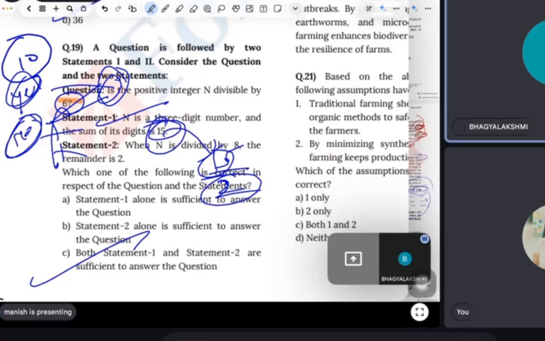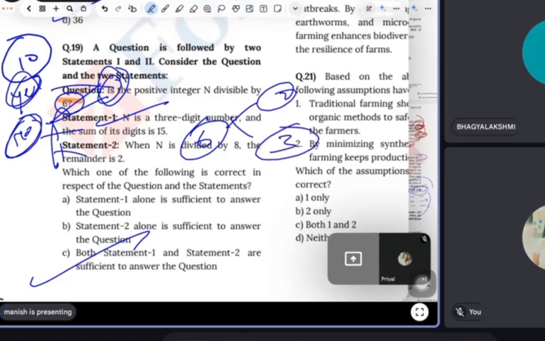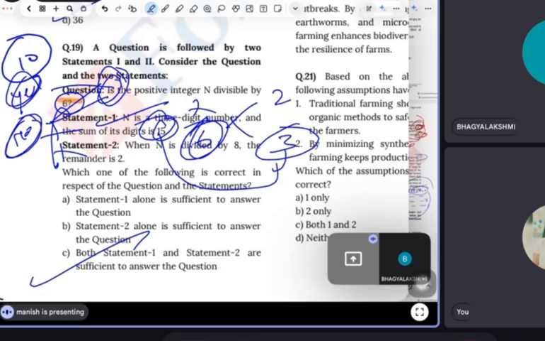How, Manish? See, 12 is there. 1 plus 2 is 3, but 3 is not divisible by 2, yet 12 is divisible by 2. See, good question. Now listen carefully. The number has to be divisible by 2 and 3, right? Now, if the sum of digits is divisible by 3, then that number is divisible by 3. But we don't know about 2, so we cannot be sure it is divisible by 6. We cannot be sure whether it is divisible by 2 or not because 2 is still remaining. That's what is wrong. If you want to prove it, you can prove it alone, but it will take half an hour.